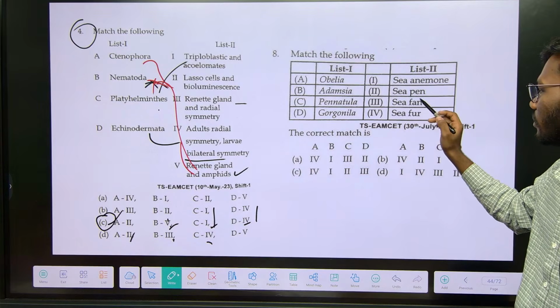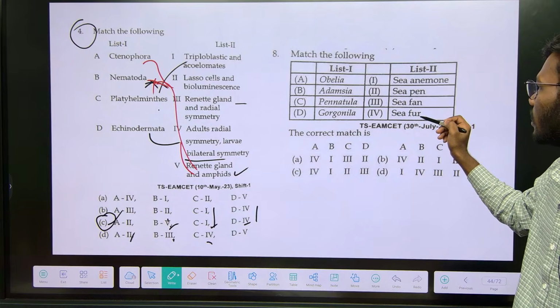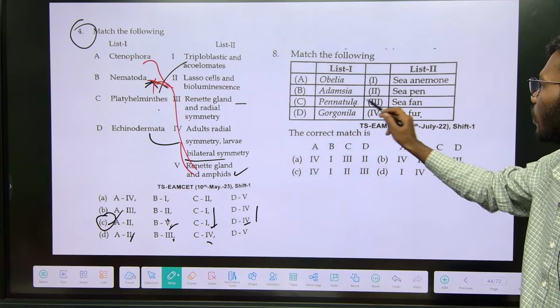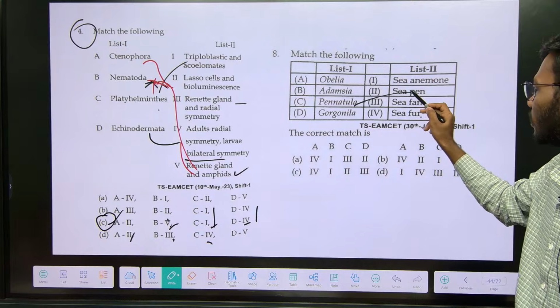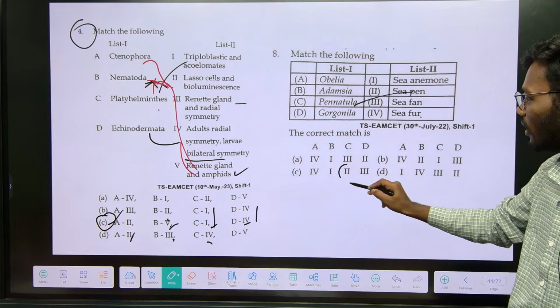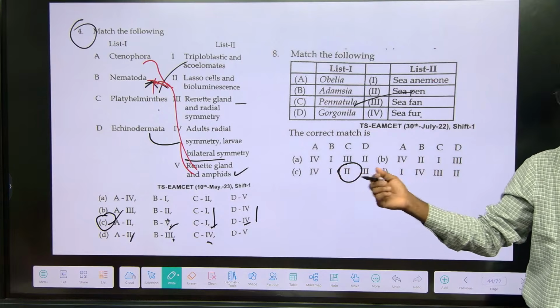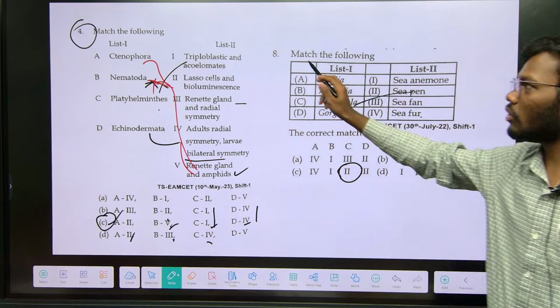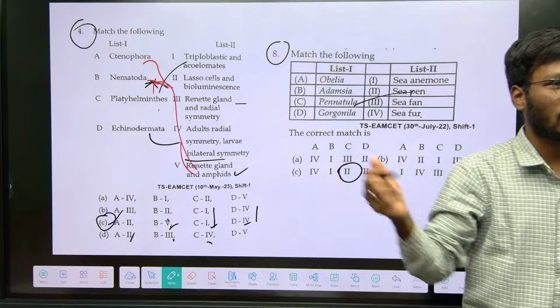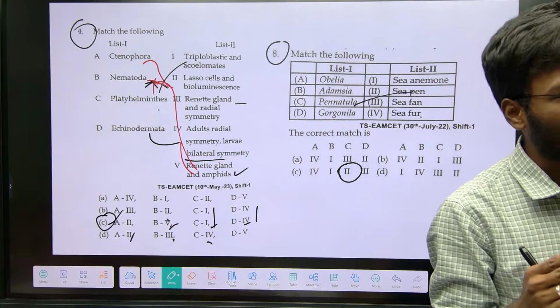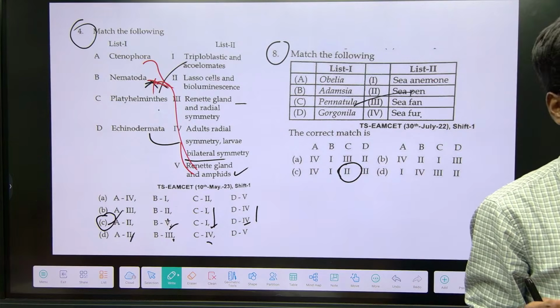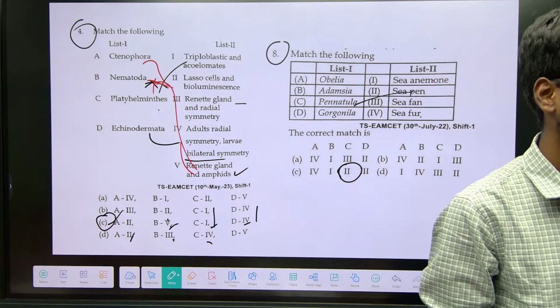Obelia, Physalia, Adamsia, Meandrina, Pennatula, sea pen. With this option you can directly choose C. Pennatula is sea pen, right? So this is also a very important simple question. Whenever you see a matching question, it's a very simple question. You have to do it perfectly.